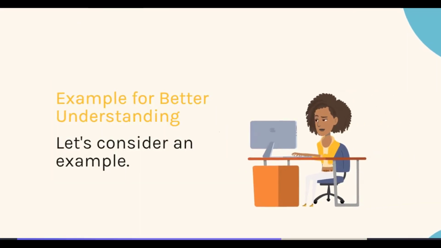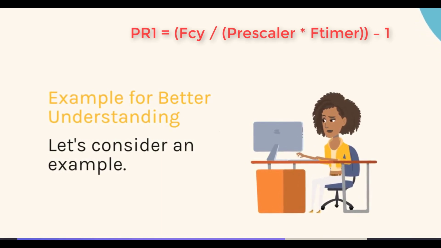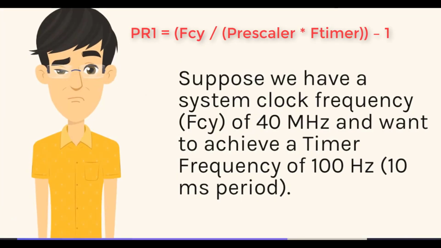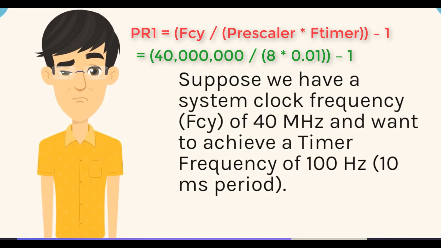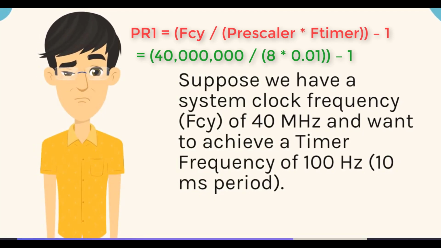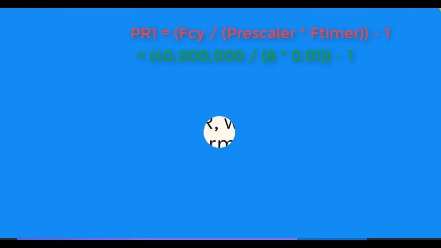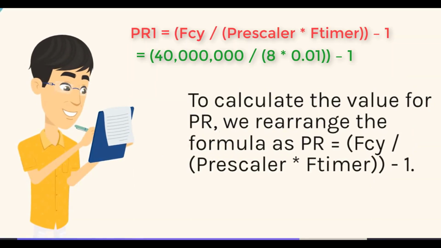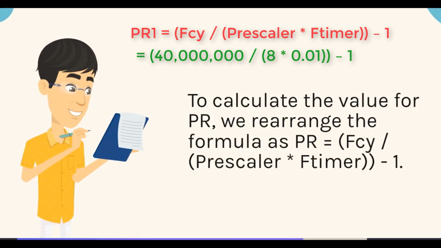Example for better understanding. Let's consider an example. Suppose we have a system clock frequency, C, of 40 MHz and want to achieve a timer frequency of 100 Hz, a 10 millisecond period. To calculate the value for PR, we rearrange the formula as PR equals C over prescaler times timer, minus 1.